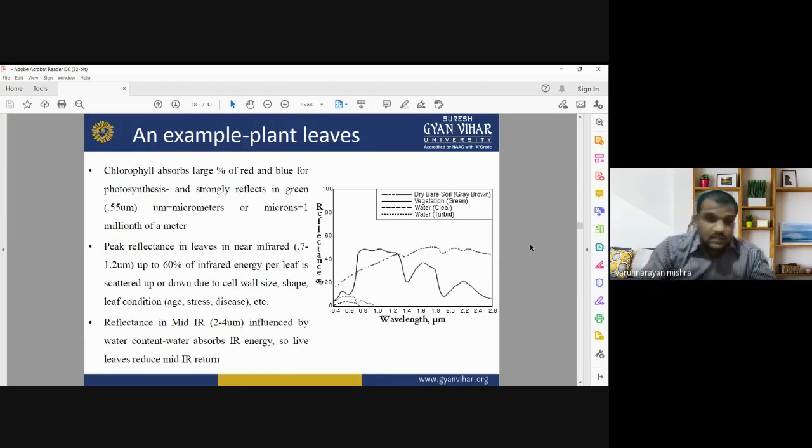So this is the way in which you can use the spectral response, or spectral resolution, of a satellite image for getting information about different real world features in an urban area. In the case of urban green space mapping and urban vegetation mapping, this kind of information is very useful. Okay, now moving to the next slide.